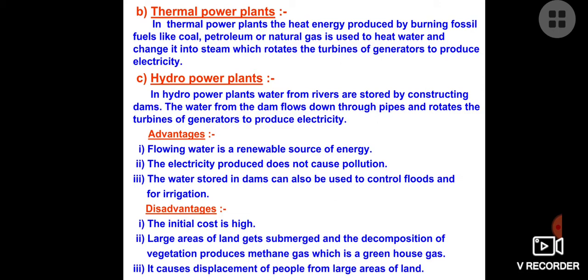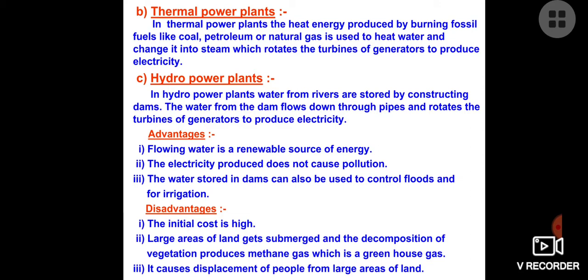Now this steam has a lot of kinetic energy, and when this high pressure steam strikes the blades of the turbine, which is connected with a generator with the help of a shaft, when they move, definitely the coil of the generator also moves, which produces electricity under the effect of electromagnetic induction. Now another is hydropower plants.